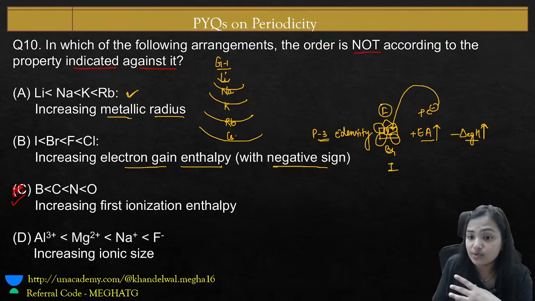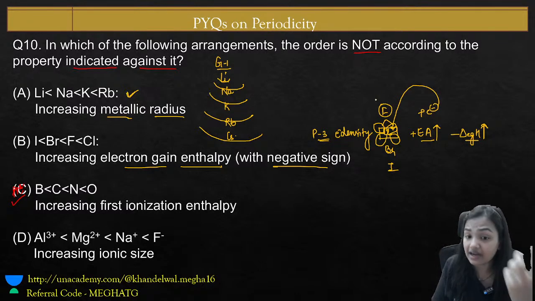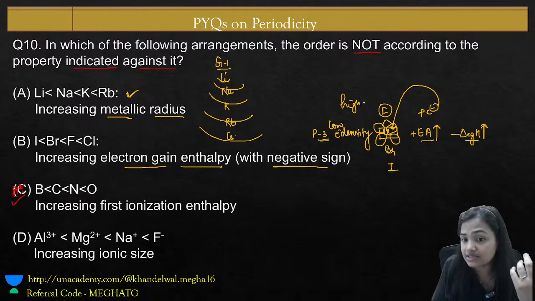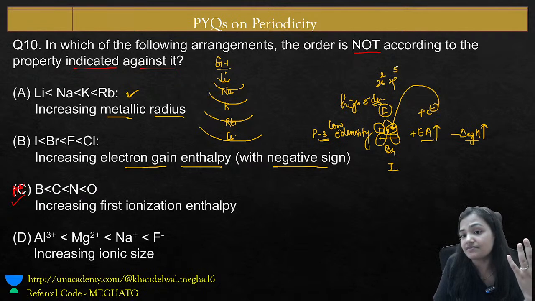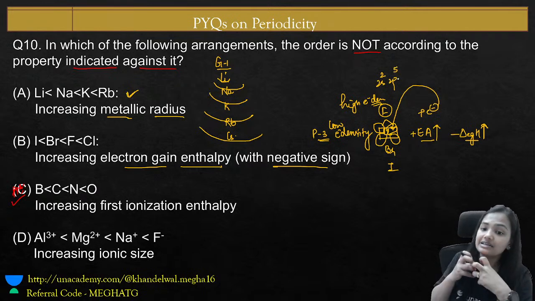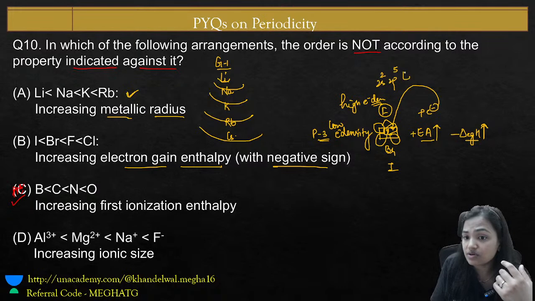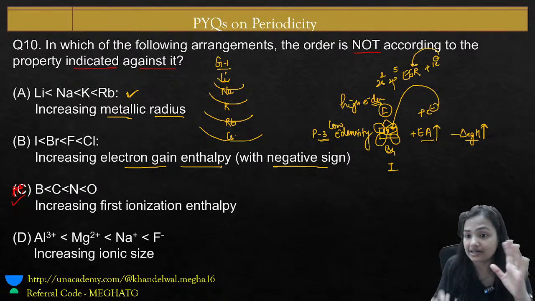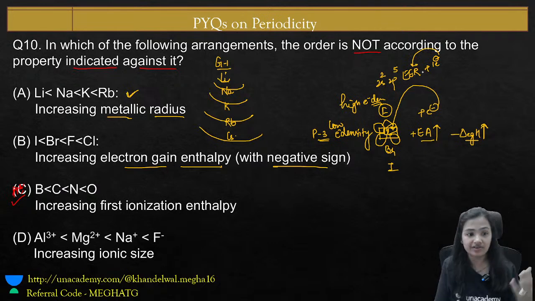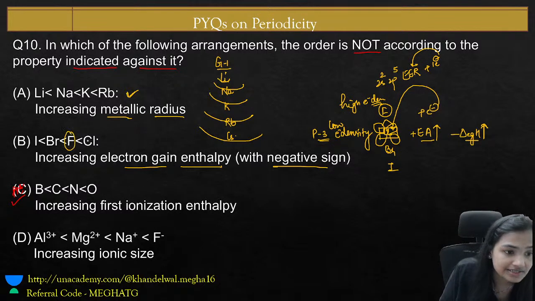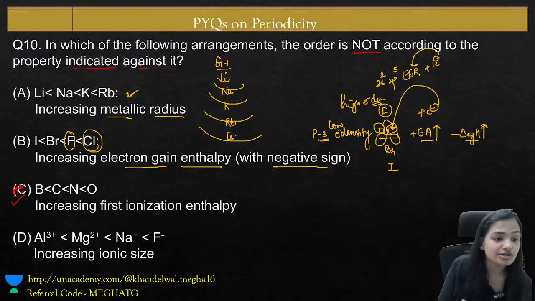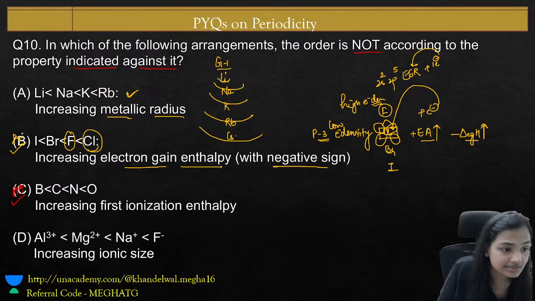While in the case of fluorine, the electron density is very high, because we have only 2s and 2p orbitals, and in the 2s we already have 2 electrons and in 2p 5 electrons. So it is very highly densely populated. Here we have a lot of electron repulsion, so the electron is very difficult to add. So this has low electron affinity. The fluorine electron affinity is less as compared to that of chlorine. So yes, absolutely the right answer is this only.